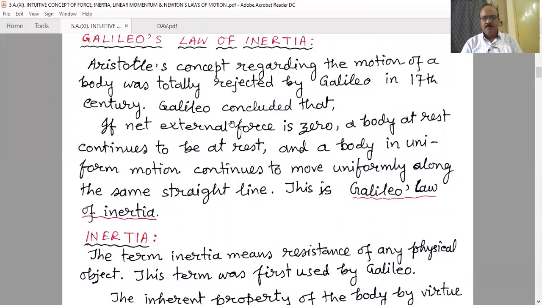But in our daily life, we observe a moving object: if force is not applied on the moving object, it will come to rest. Then how is this true? In this case, some other force like frictional force opposes the motion, and due to the presence of that frictional force, the object comes to rest. Otherwise, if there were no such forces at all, no frictional force, no air resistance, no other forces, then a body in motion would stay in motion continuously. And this statement is known as Galileo's law of inertia.